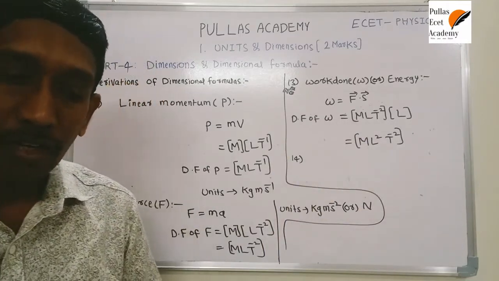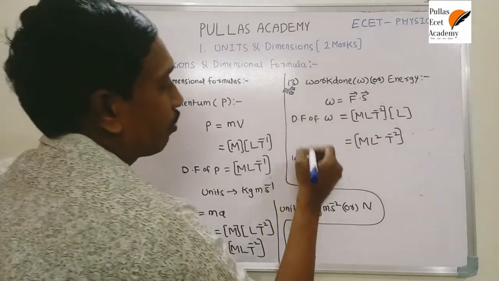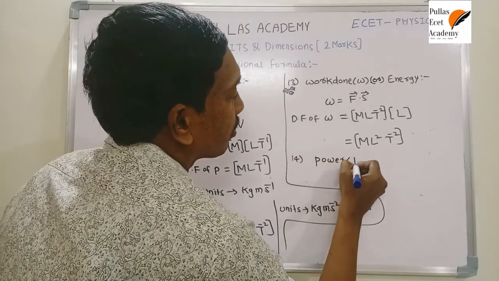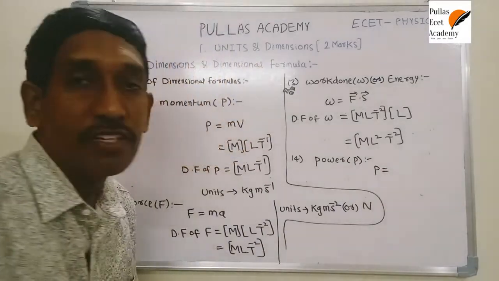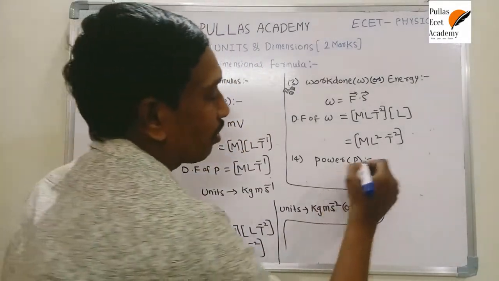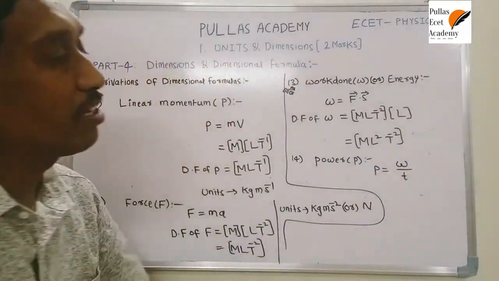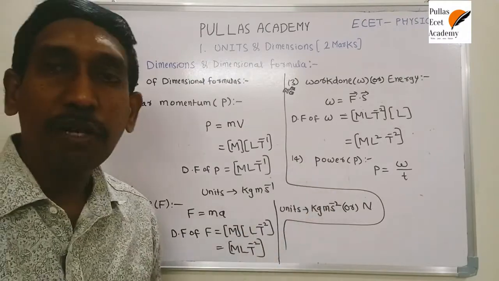Now we will discuss one more quantity, that is power. According to the definition, the rate of work done is called power. Rate of work done means work done by time. W stands for work done, T stands for time. Work done by time is called power.